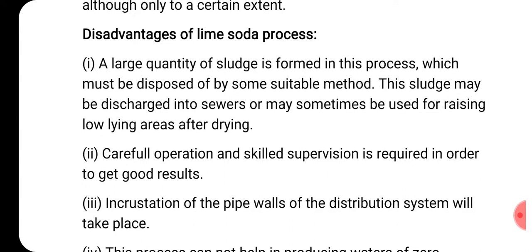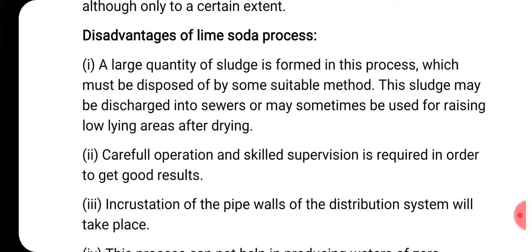So first one is a large quantity of sludge is formed in the process. So this is one major disadvantage. Sludge means the precipitate will be deposited at the bottom, isn't it? I have discussed last time. That is CaCO3, the insoluble precipitate of calcium carbonate, and the insoluble precipitate of magnesium hydroxide will be deposited in a large quantity. That precipitate itself is called sludge here. It is formed in the process and must be disposed of by some suitable method.